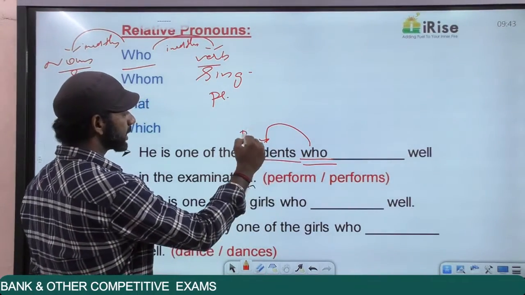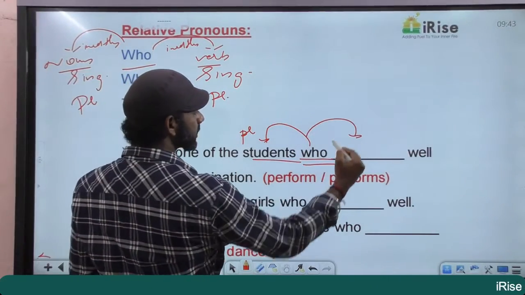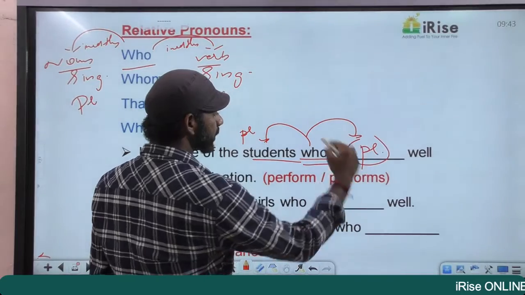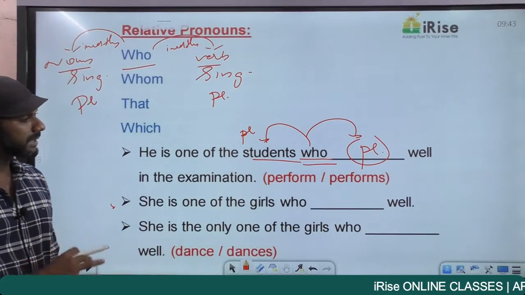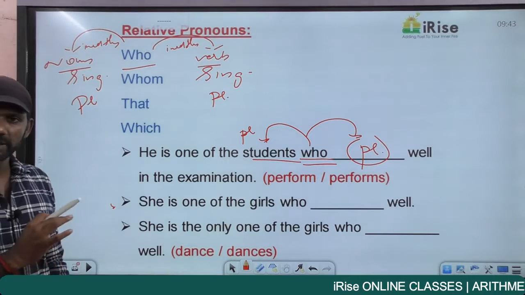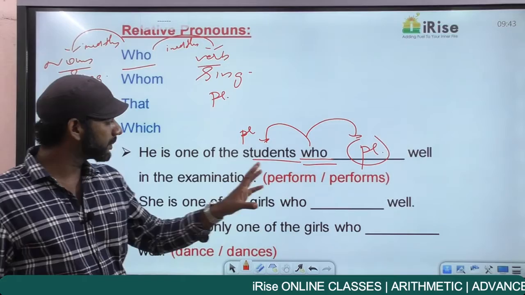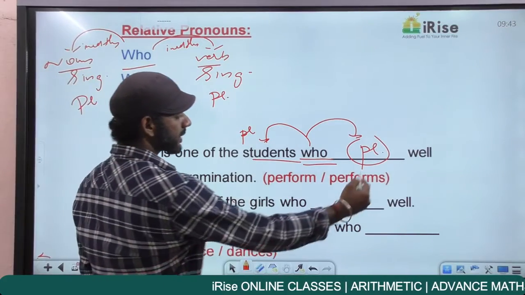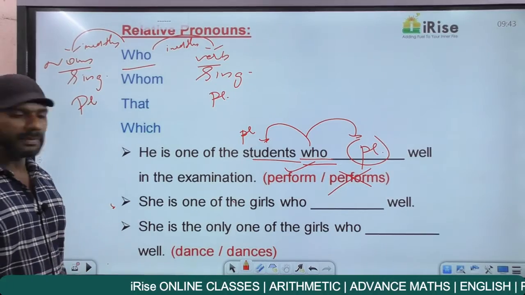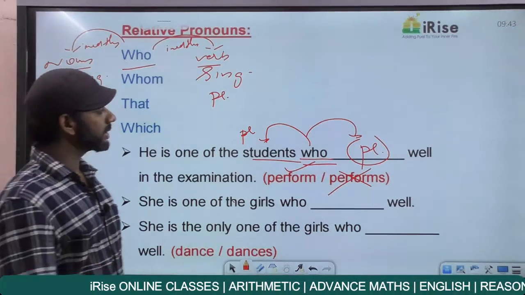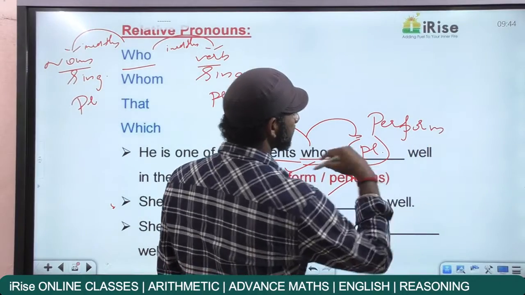And students is a plural noun. So the verb that comes immediately after who must also be plural. Right? The noun coming immediately before who is plural, so the verb that comes immediately after who must also be plural. So this blank must be filled with a plural verb. Based on that, performs is eliminated, and the answer must be perform. Now understand the meaning. He is one of the students who perform well.